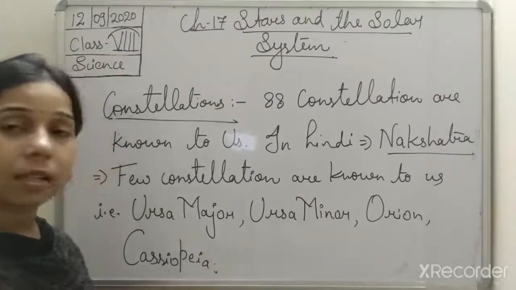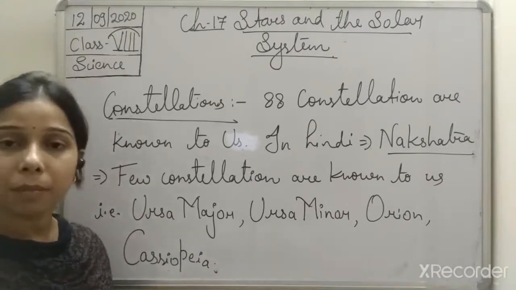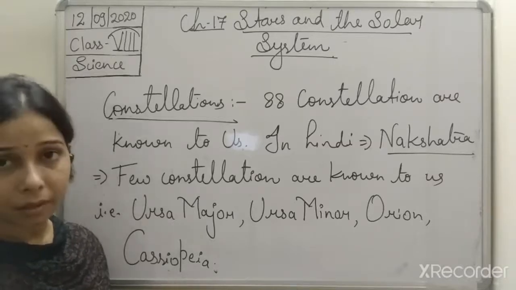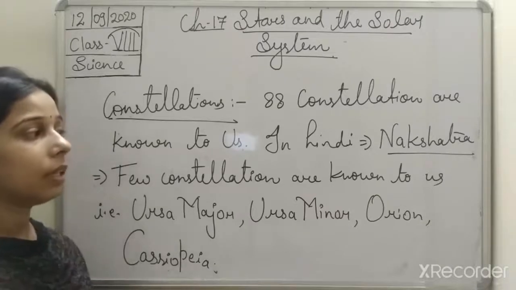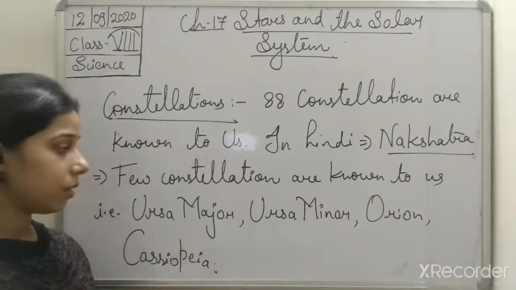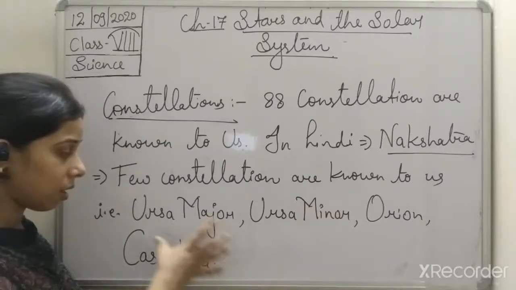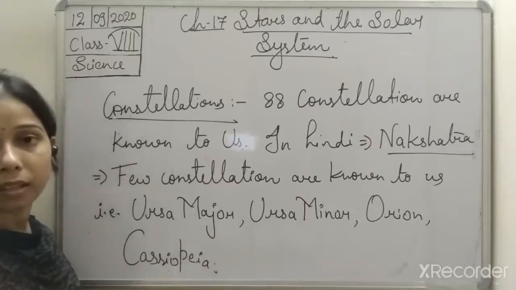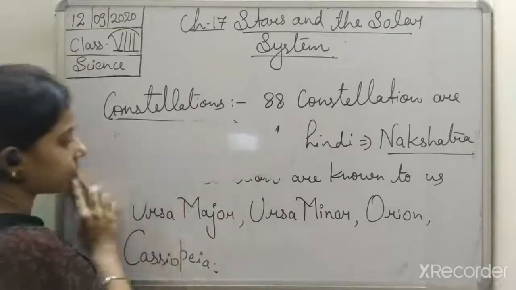Okay, so constellations are what, students? When different stars come together and form a recognizable shape or pattern, that is known as a constellation. In Hindi we call it nakshatra, and some of them are very well known to us, like Ursa Major, Ursa Minor, Orion, and Cassiopeia. Okay, so let us discuss the first one, and that is Ursa Major.